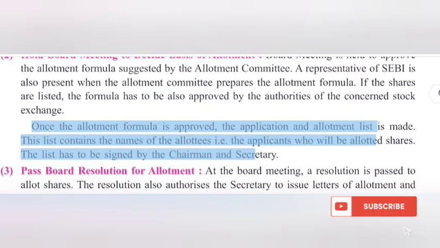Once the allotment formula is approved, the application and allotment list is made. This list contains the names of the allottees, i.e. the applicants who will be allotted shares. The list has to be signed by the chairman and secretary.